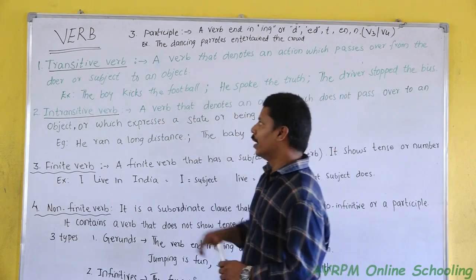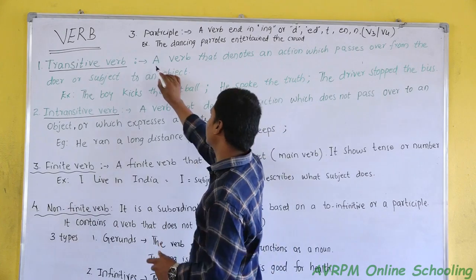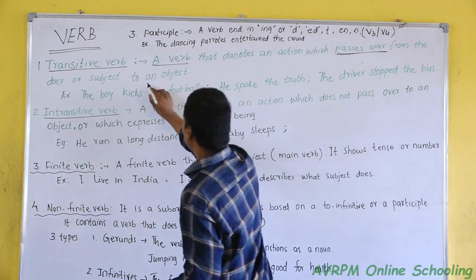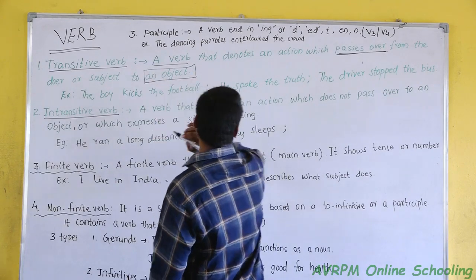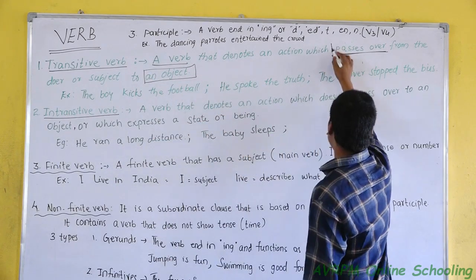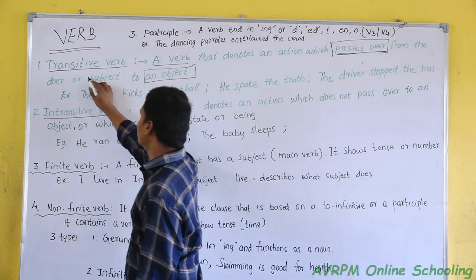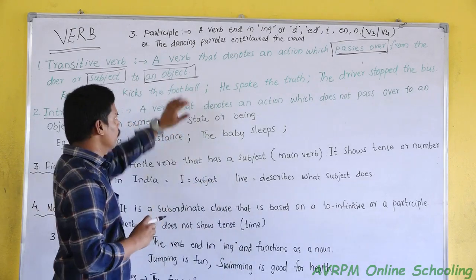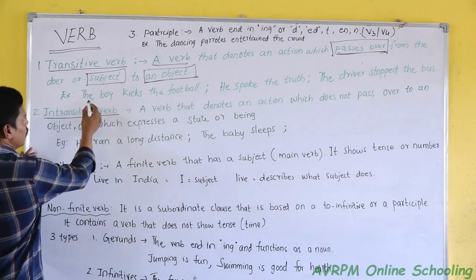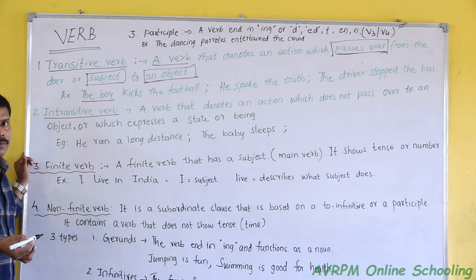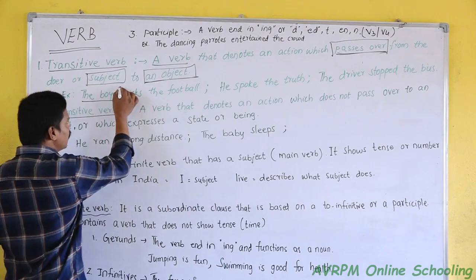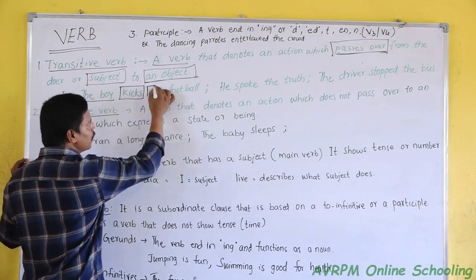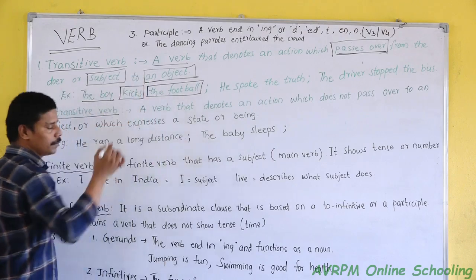It means a verb in a sentence which will pass over from subject to object. Just look at the example. The boy, he is performing an action. The action which he performed is called kicks. What did he kick? He kicked the ball, the football.